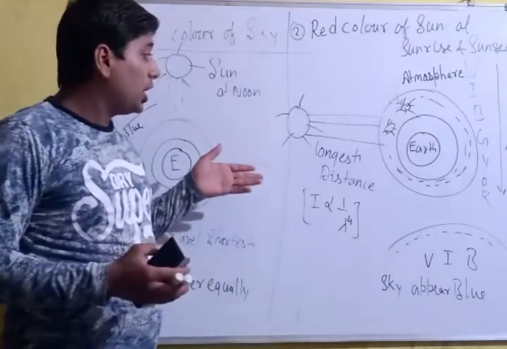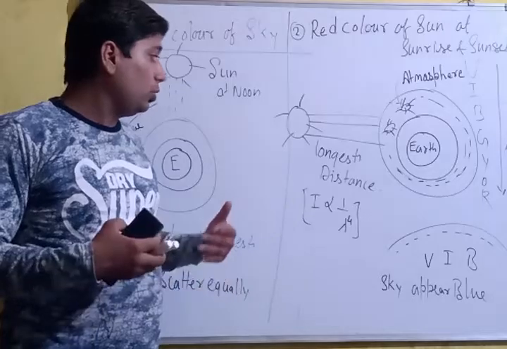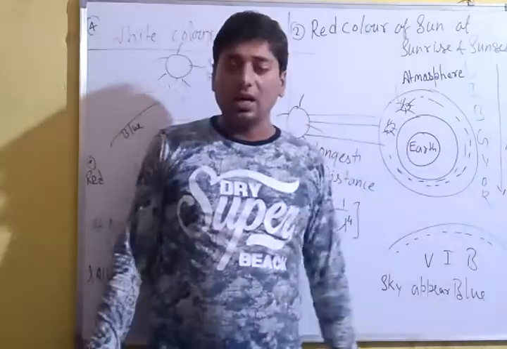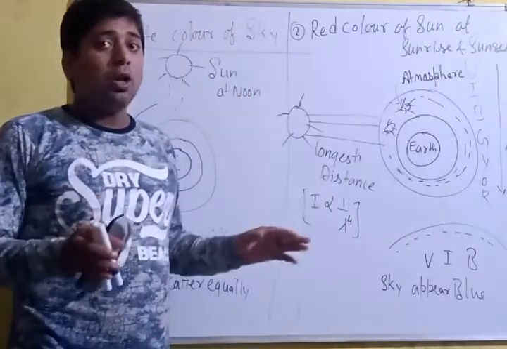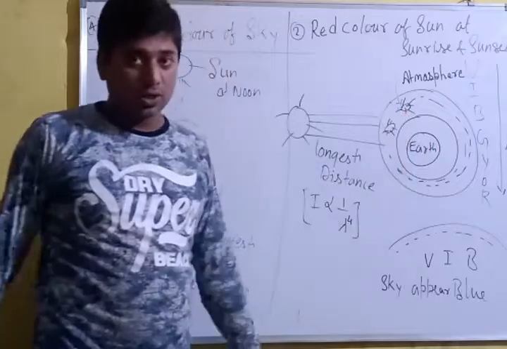But due to the larger wavelength, the red color reaches the earth, and only the color whose wavelength is more is seen by us.